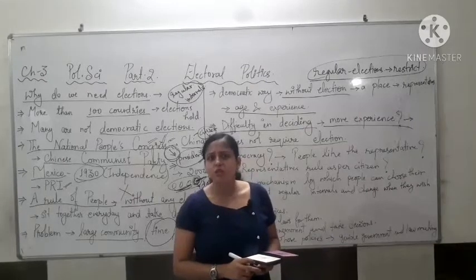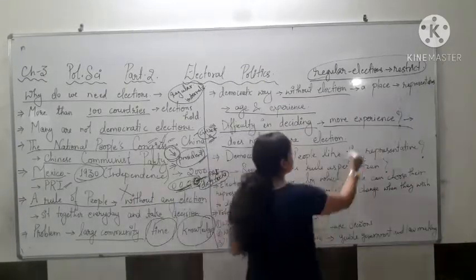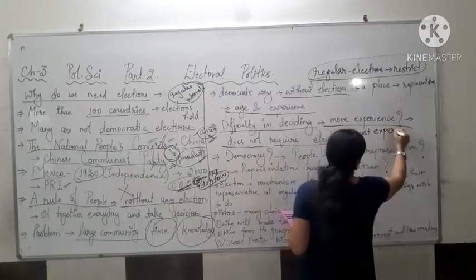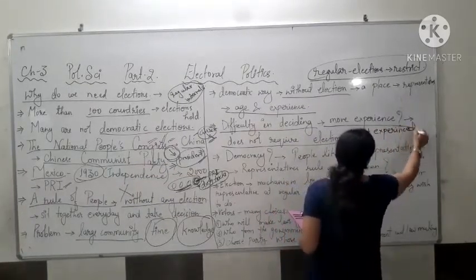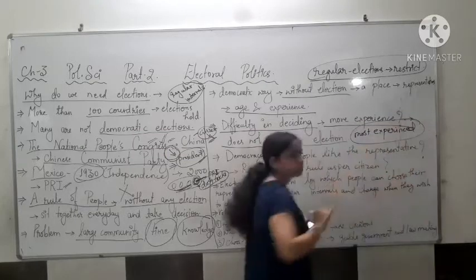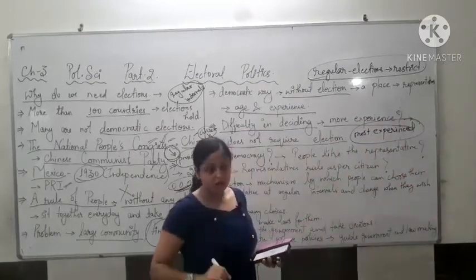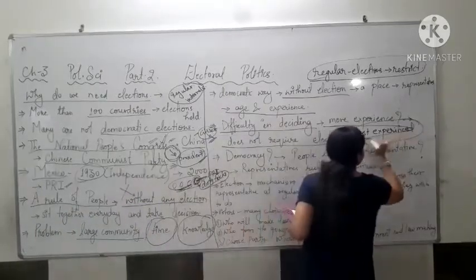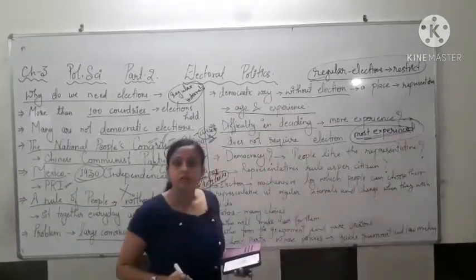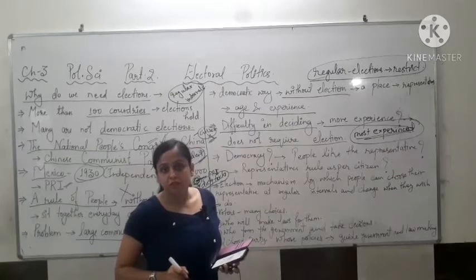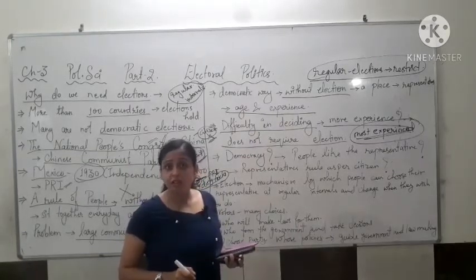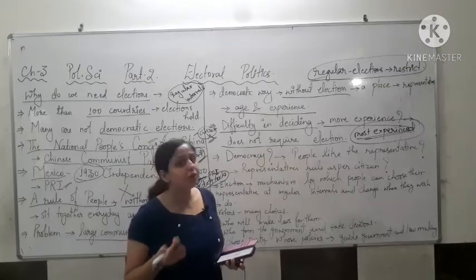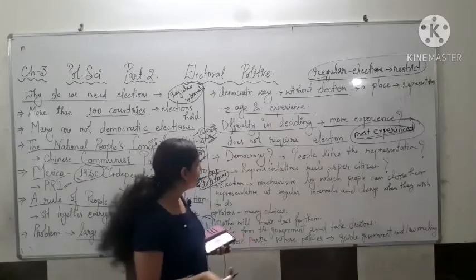So, if the person who is most experienced is selected, but the majority doesn't want this person to be the representative, then will it be democratic? No, it will not be democratic, right?